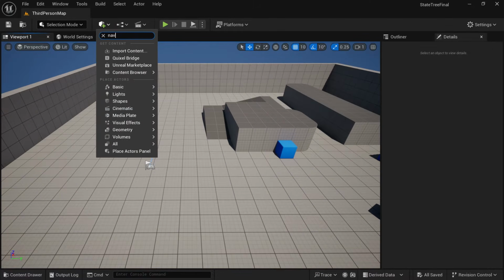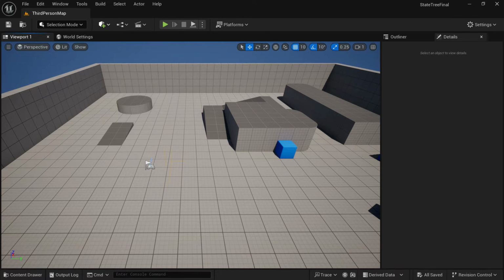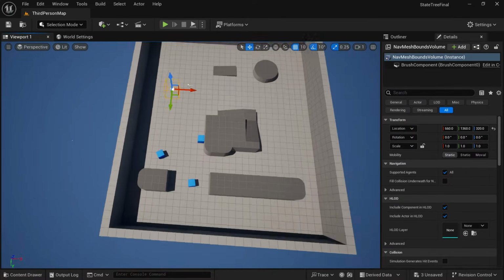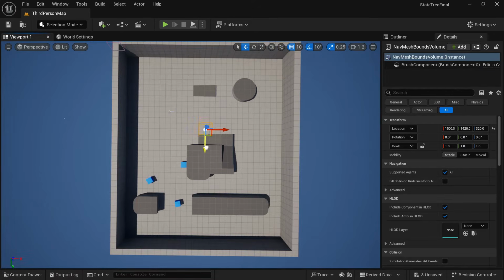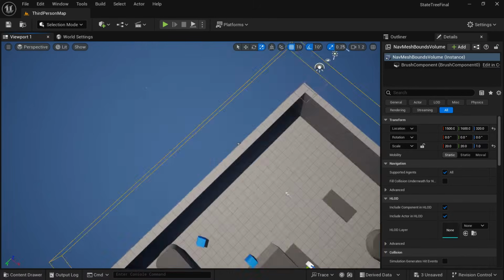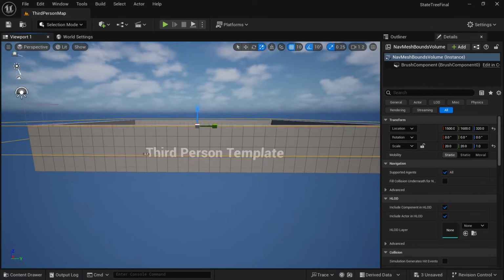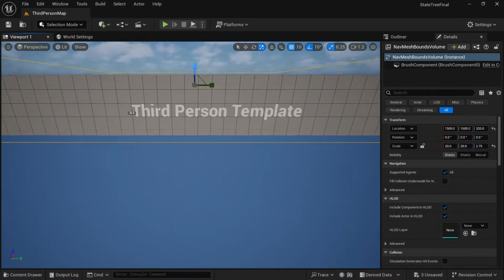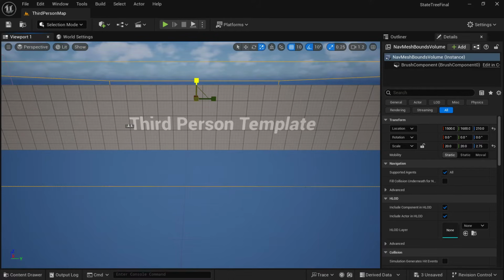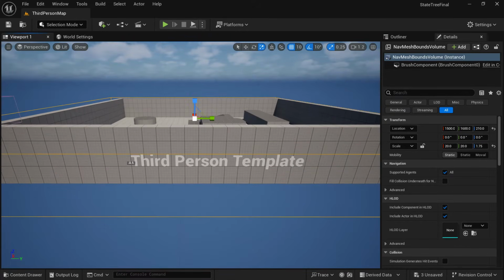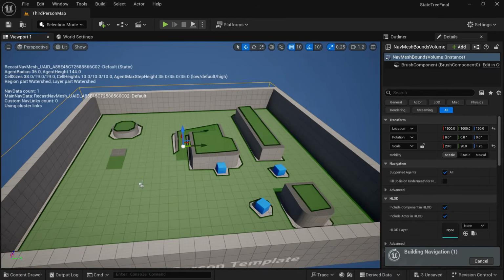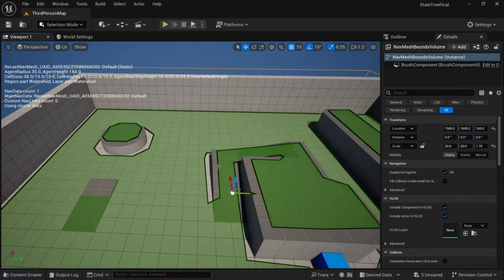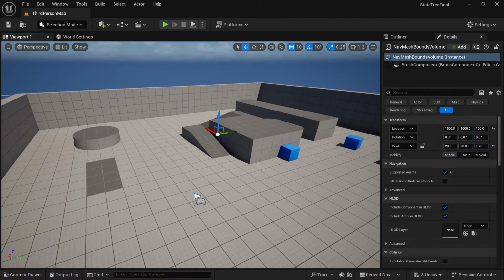The next setup thing to add is the nav mesh bounds volume. We're going to add this to the world and expand it so it covers the entire map or the entire area that we're going to use. What a nav mesh bounds volume does is it defines the area in which the enemy AI can perform calculations. If you want the enemy to move to a location, it has to be within this nav mesh bounds volume, because otherwise the computer can't do calculations to find out how to get there. If you press P on your computer, you can see all the debug areas where the enemy can move. Obviously if it's green, it means it's good and the enemy can do calculations there.